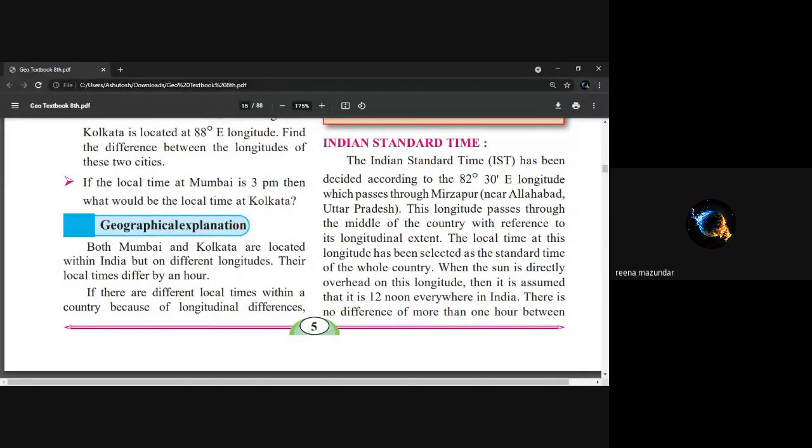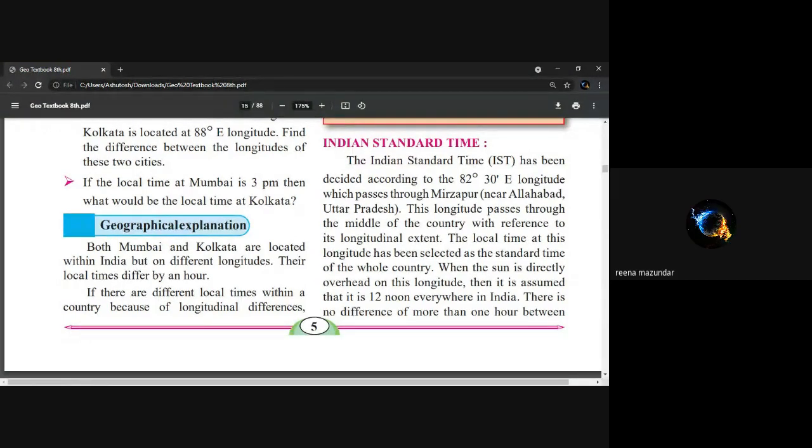Which longitude is referred to as Indian Standard Time? Or which longitude decides the Indian Standard Time? Yes, Mansi. The Indian Standard Time (IST) has been decided according to the 82 degree 30 minutes east longitude, which passes through Mirzapur near Allahabad, Uttar Pradesh.